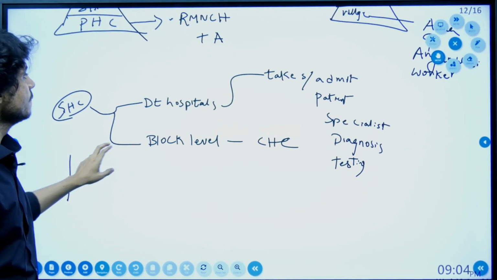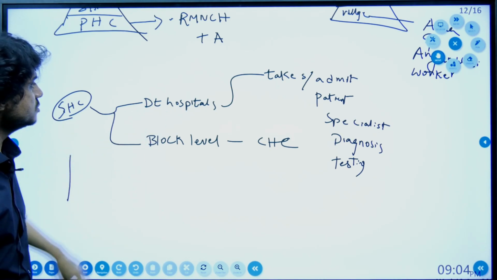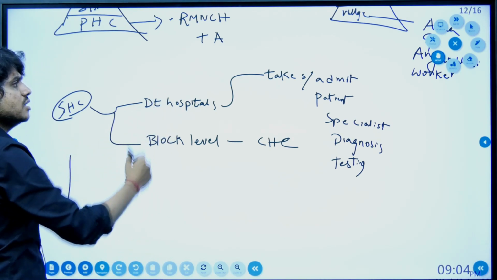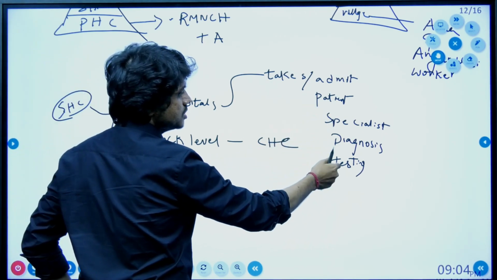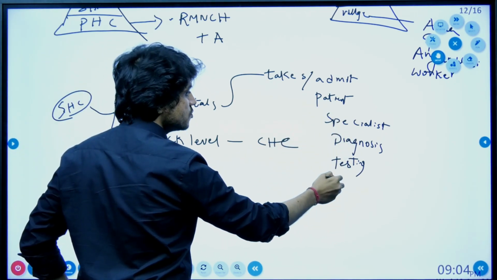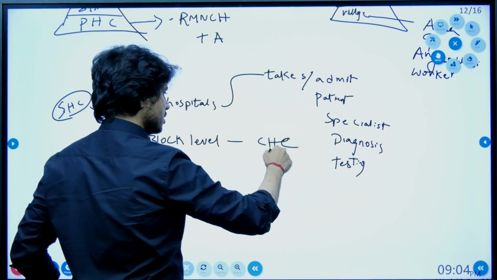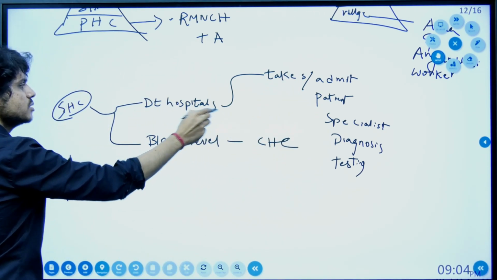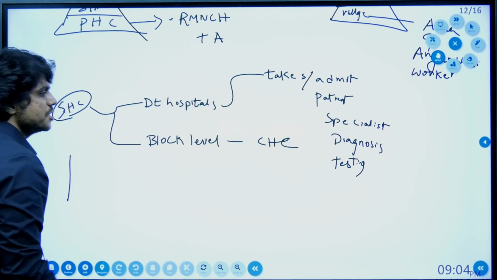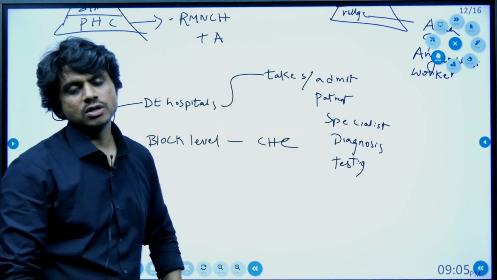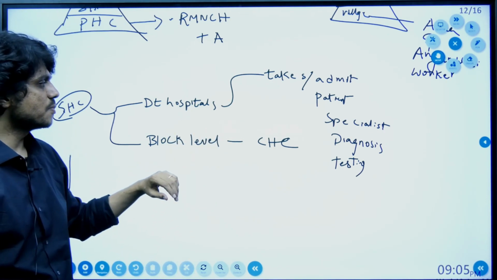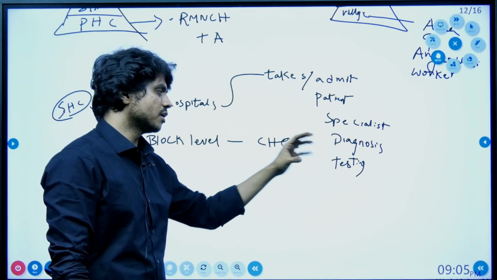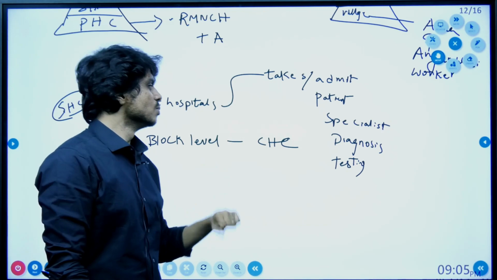At the secondary healthcare, they are generally present in the block level and the district level hospitals. Here specialist diagnosis will happen, more number of testing, more number of diagnosis should happen. Here also, for the district hospitals that are being provided by the government, the actual idea is to provide free of cost. Most of the diagnosis should be provided free of cost. The doctor should give you the proper treatment.